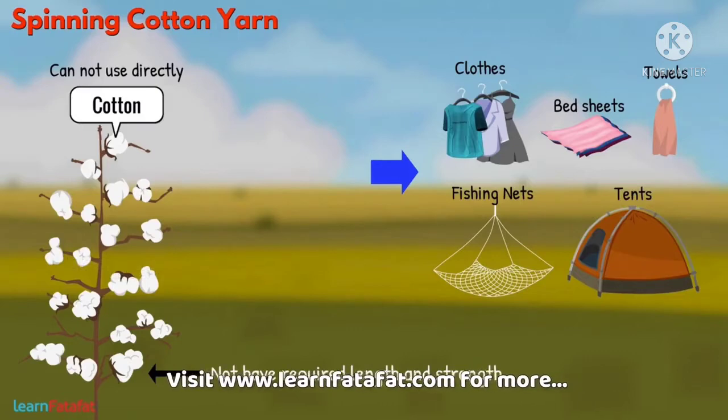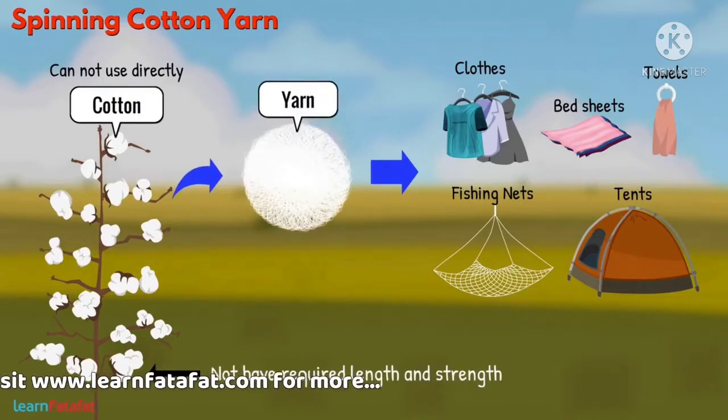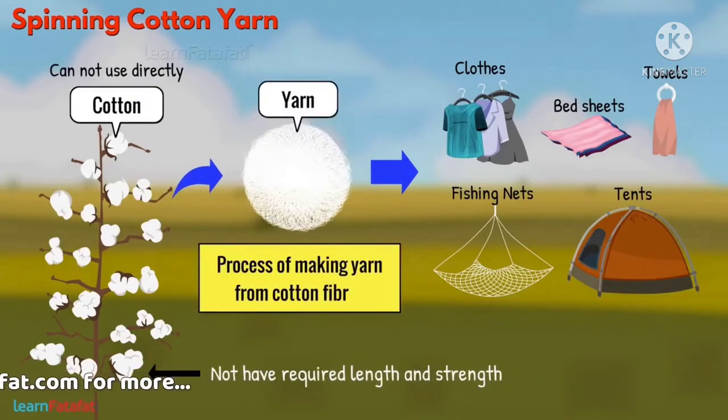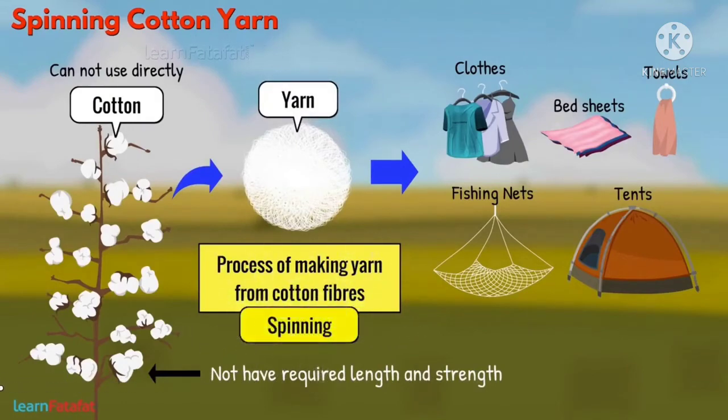We need to convert cotton fibers into yarn. The process of making yarn from cotton fibers is called spinning.